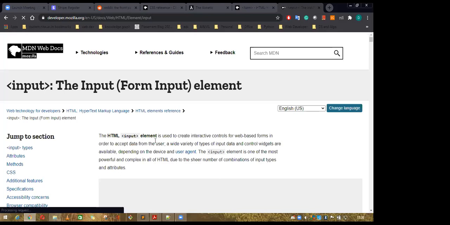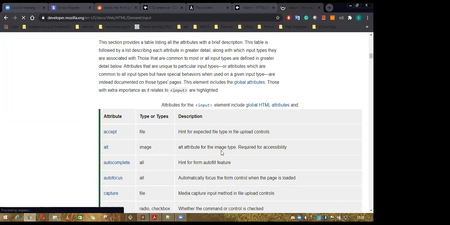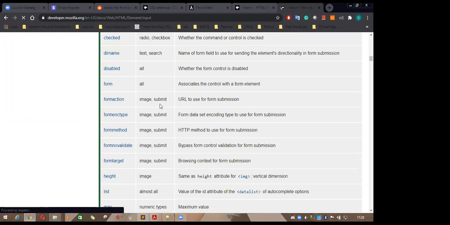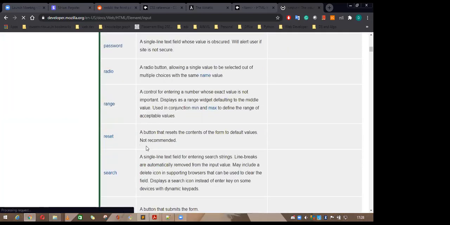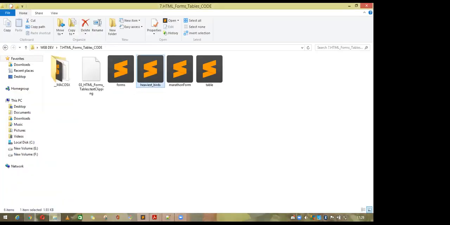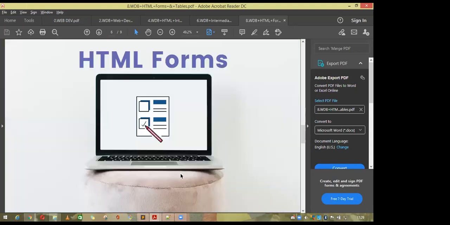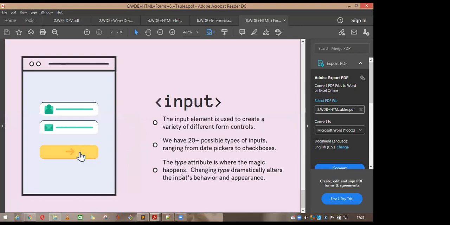See, it is loading. Okay, it will take some time. There are 20 plus different types of forms you can think of. So this is the table. Come to the form. Where's the form? Yeah. Now this slide is not really important.